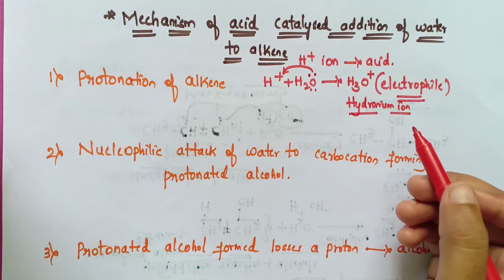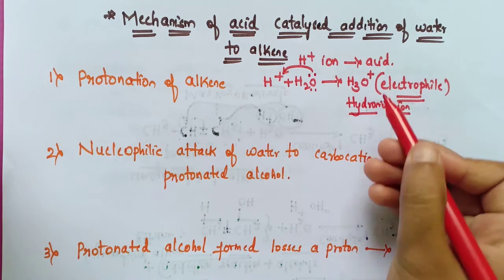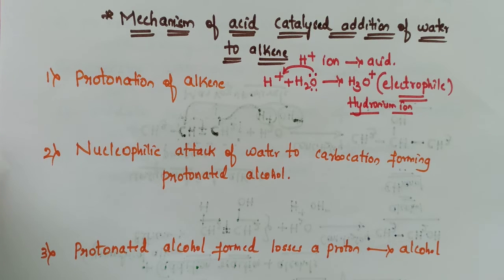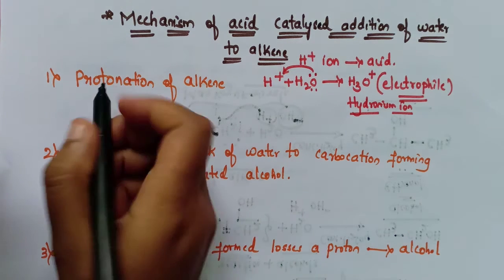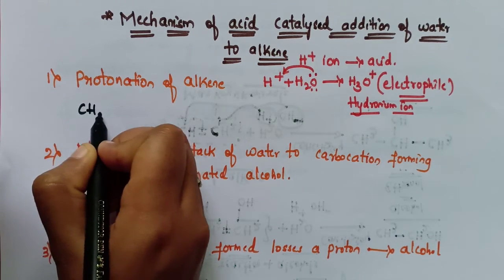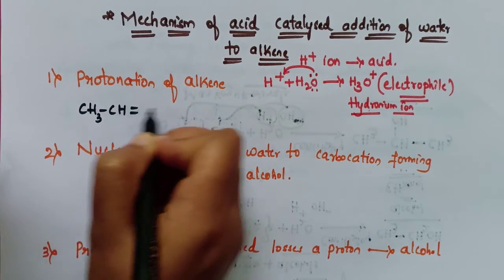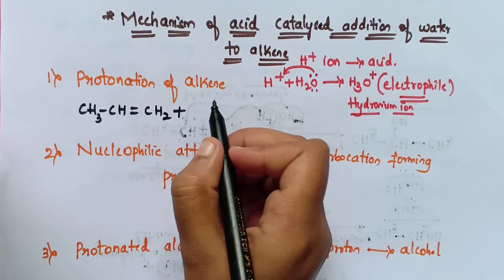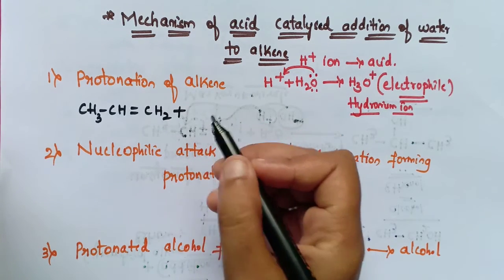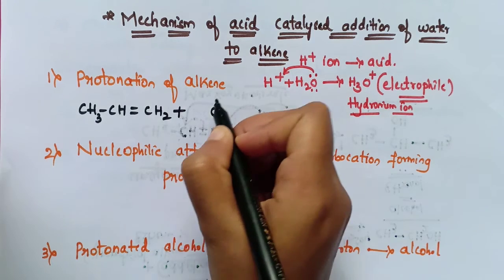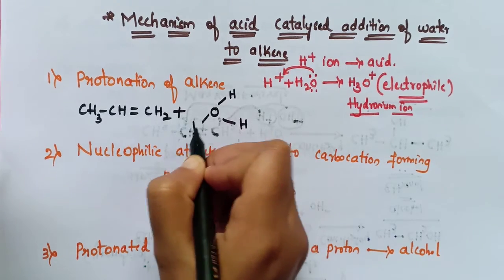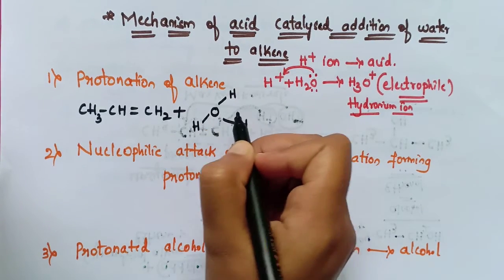Now this H3O plus will react with the alkene. Then the protonation of the alkene takes place. For this mechanism, let's take propene. Here, propene is CH3, CH double bond, CH2. This hydronium ion, which is formed from the mineral acid by protonation of water, we can write like this, that is, H3O plus.